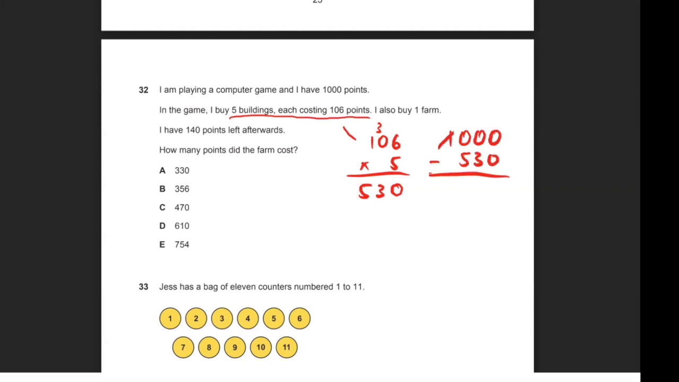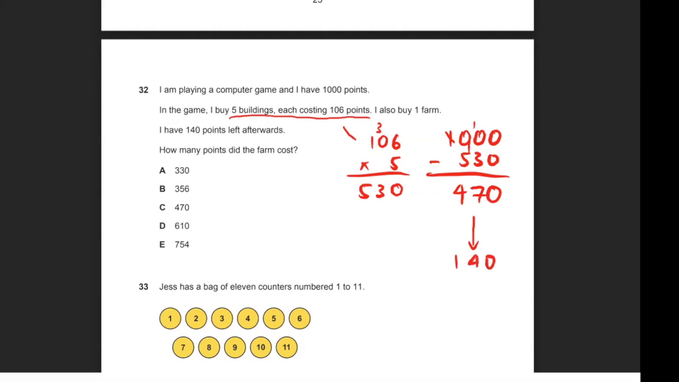I borrow the 1, and that gives me 10 there, and these ones become 9. So, sorry, that's my mistake. Let me go back a few steps. It's a careless error, late at night right now. So 0 minus 0 is 0. 0 minus 0 is 0, and then 0 I can't minus 3, so I need to borrow that 1, so that becomes a 10 and that becomes a 9. So 10 minus 3 is 7, and then 9 minus 5 is 4. So I have 470 left, and then I buy a farm, and that takes me down to 140 points.